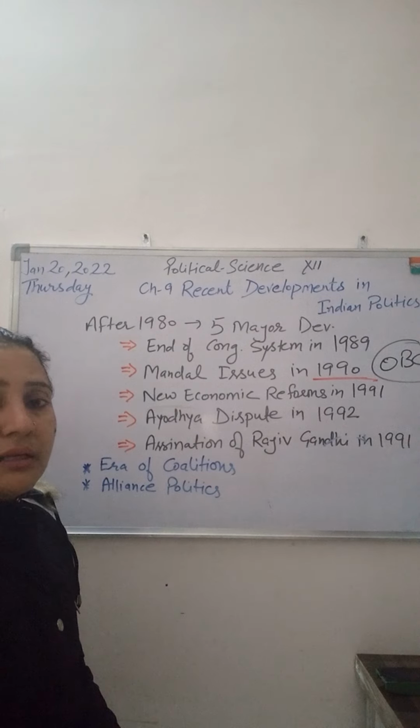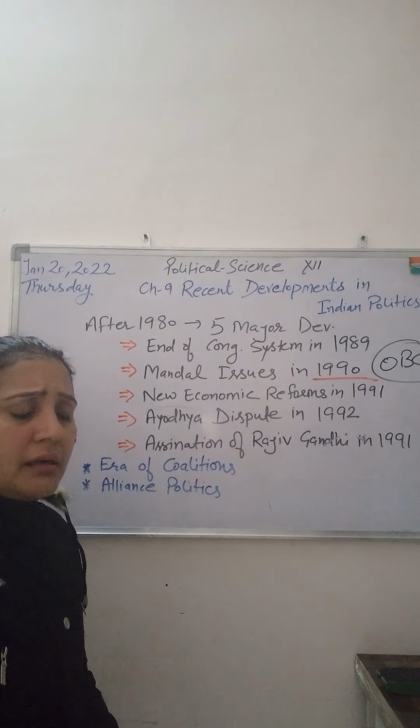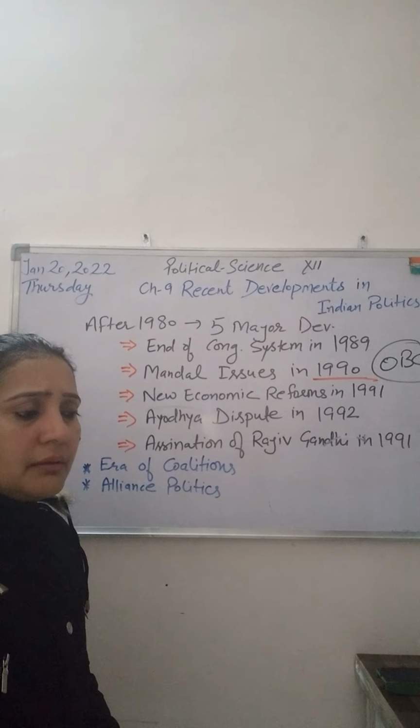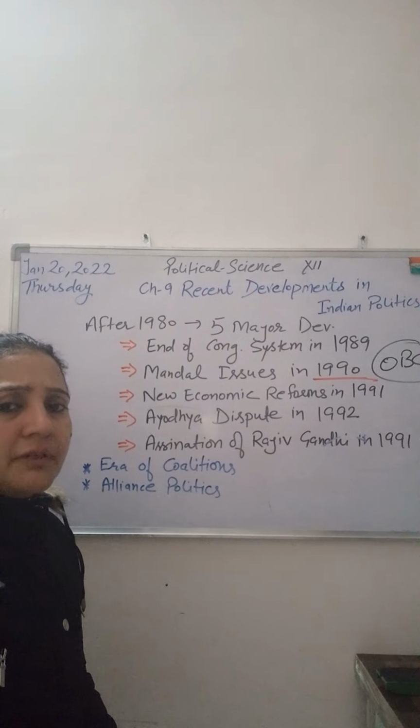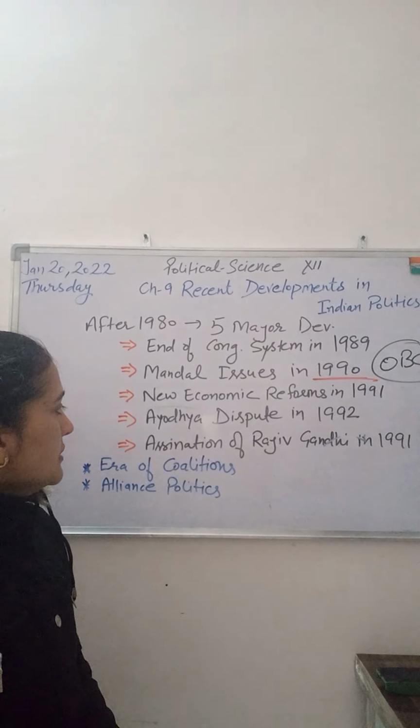They were claiming there was a Ram Mandir. There was a time when communal riots occurred in Indian politics due to this Ayodhya dispute. So that was also a major issue.